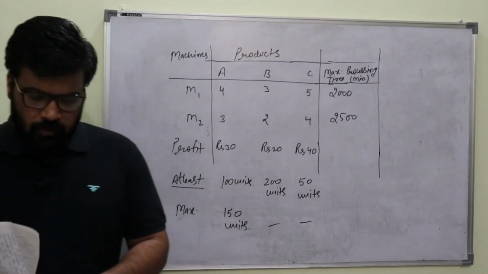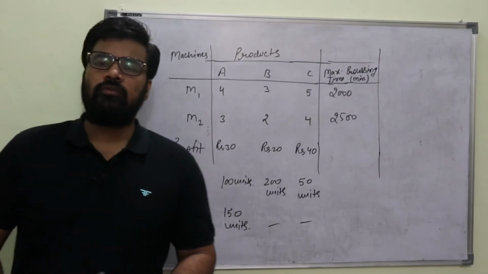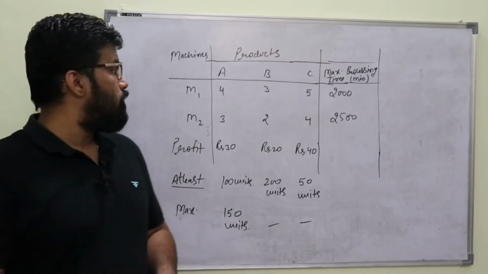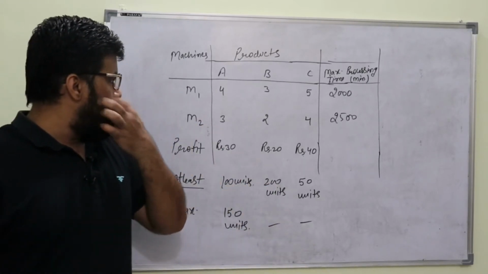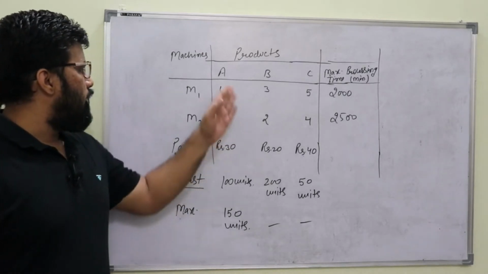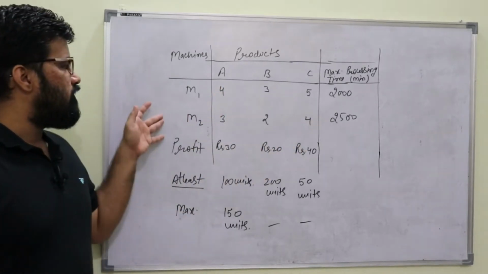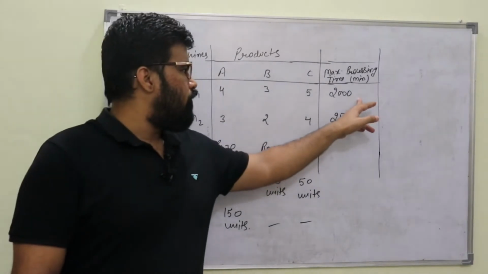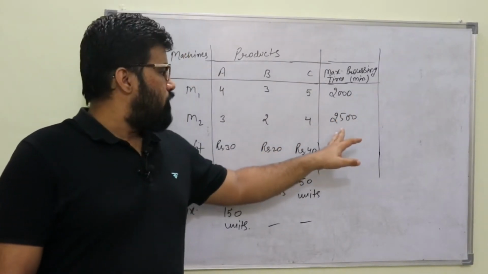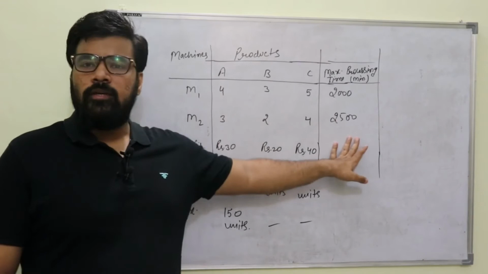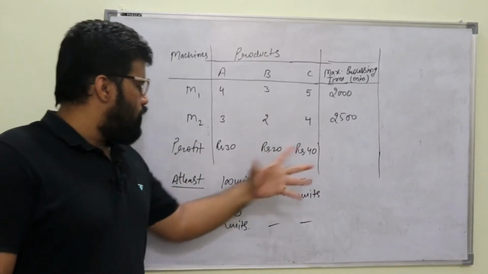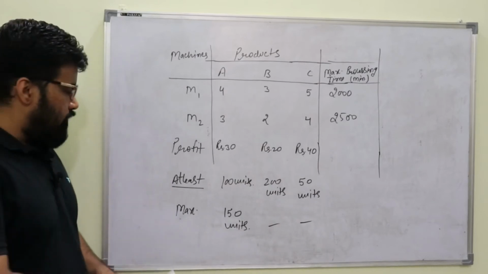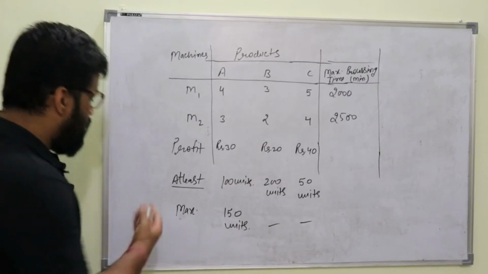Let me summarize it in 1 minute. There is a company which produces 3 types of products A, B and C. The per unit requirements are given in the first and second rows. Maximum processing time for M1 is 2000 minutes and maximum processing time for M2 is 2500 minutes during the particular period it is talking about. The profit contributions, these are the two things which we need to understand.